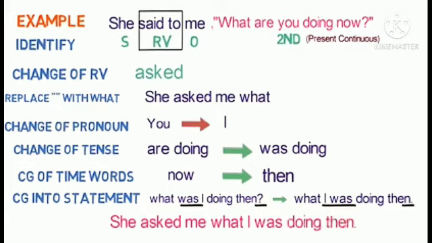So finally the sentence will be, she asked me what I was doing then. One very important thing that you have to keep in mind is that you have to change the interrogative structure to the simple structure, meaning you have to remove the question mark and add a full stop to the sentence.